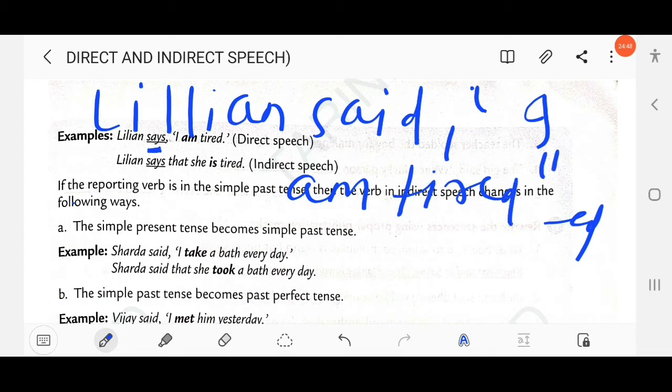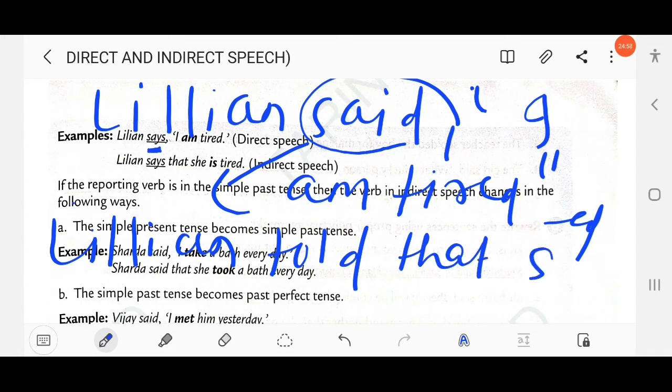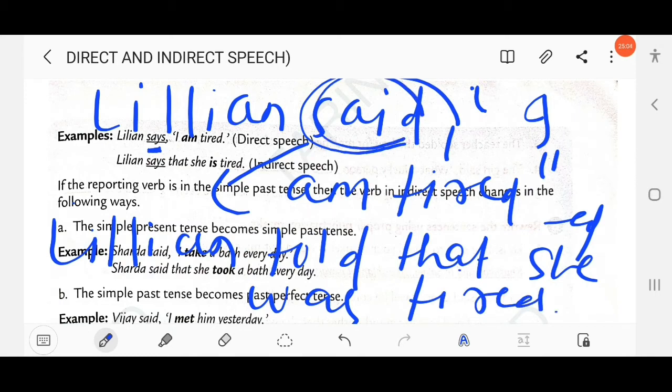Here the tense will be changed, because the reporting verb is in the simple past. So you can write Lillian told that she was tired, not is tired, because the reporting verb is in the simple past. Clear?